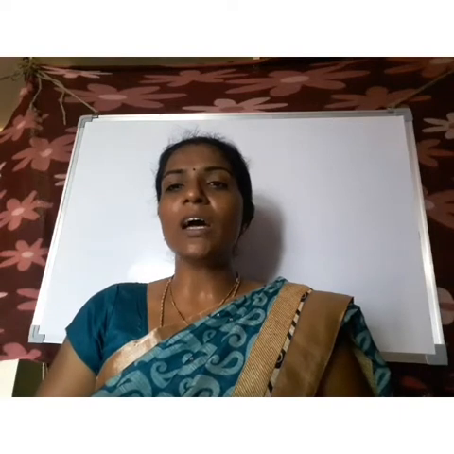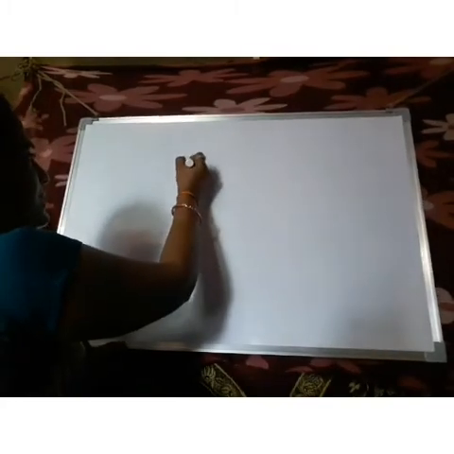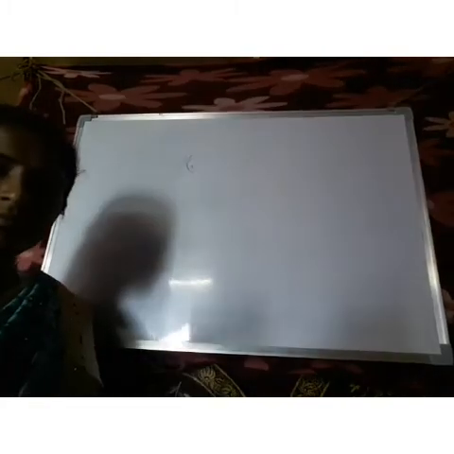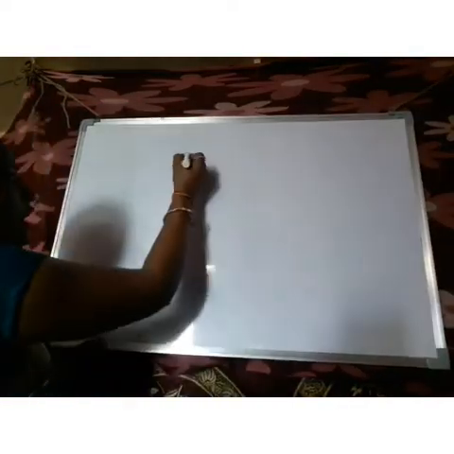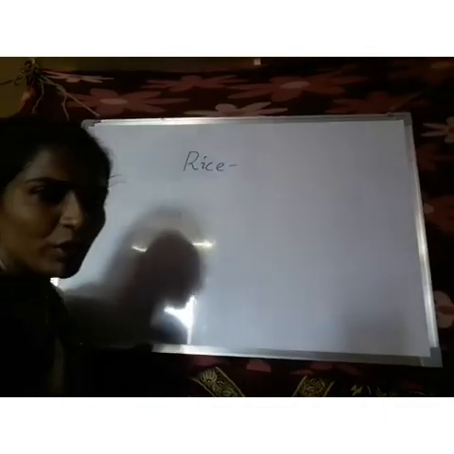And coming to that, we are eating different varieties of food, but we don't know where these food items come from. So now I will explain where we get this food from. First of all, come on, say some common items. First one is rice. So say some common foods. See, first of all, what are we eating? Rice. And after that, what do you eat?